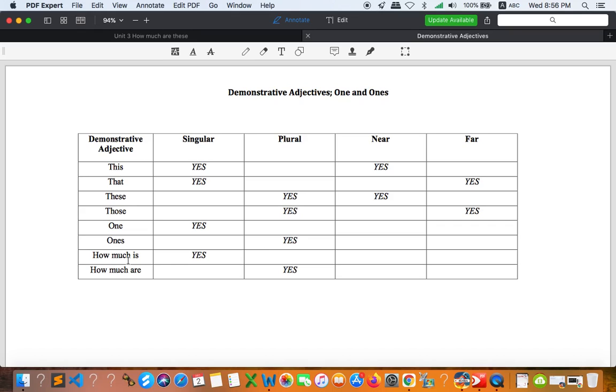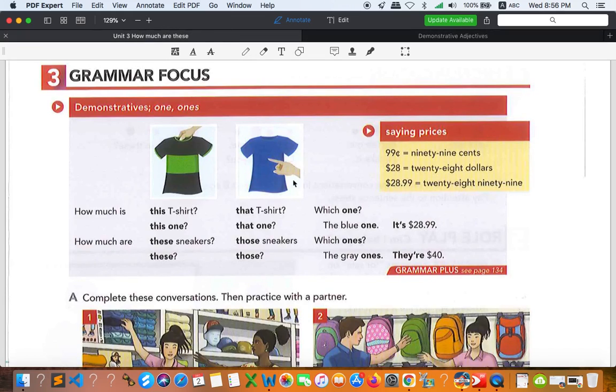And let's learn how much is and how much are. How much is we use with a singular noun, and how much are we use with a plural or count noun. You will have this handout, but I will erase this demonstrative adjective label because all of them are not, so I will leave it blank right here. Okay, so let's go back to our lesson.